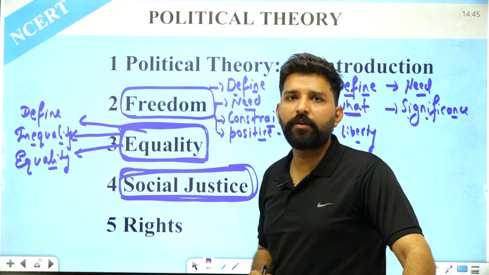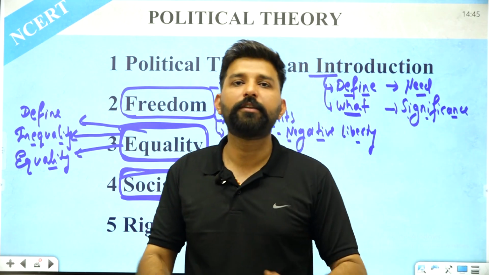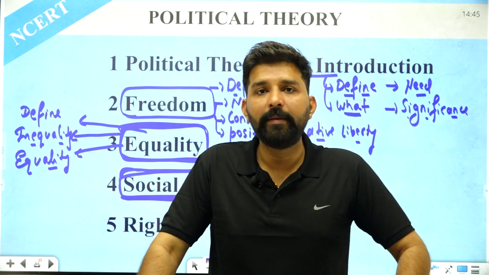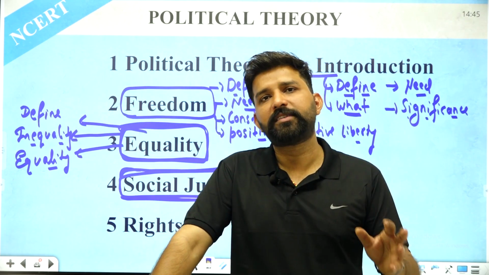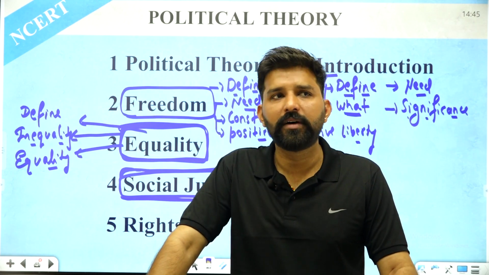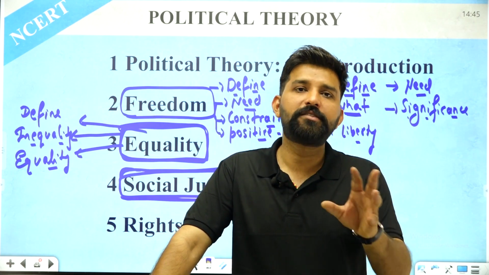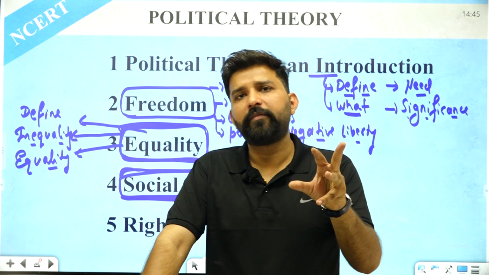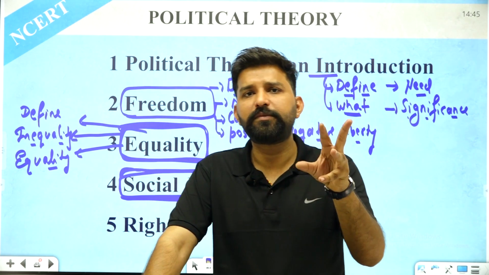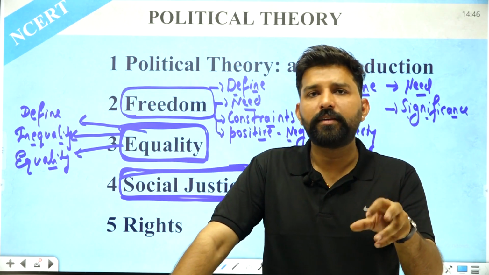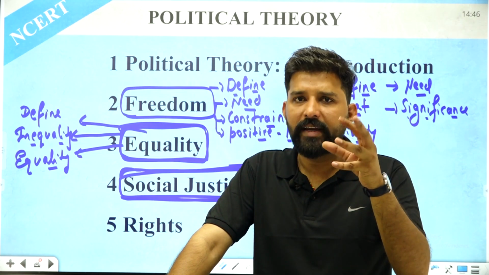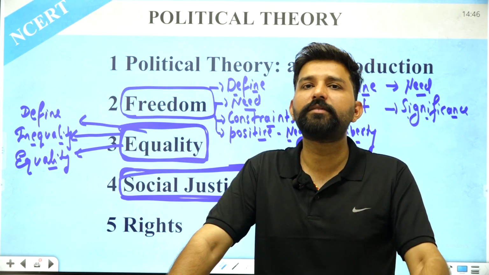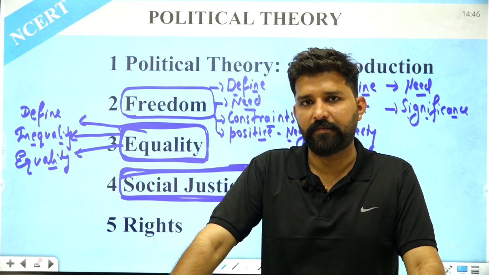Now, first of all, before understanding social justice, we have to understand the word justice. What do we mean by justice? If we define the word justice in simple terms, justice is derived from the Latin word justia, which means to bind, and therefore we can define it as the system which is binding the society, the system due to which society is bound, or the system due to which society is running properly. This system is in simple terms known as justice.